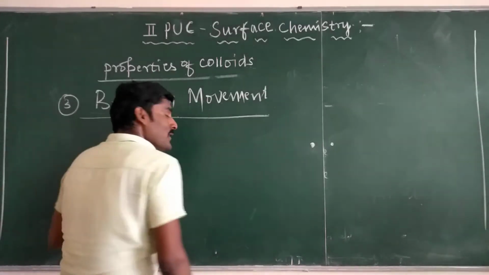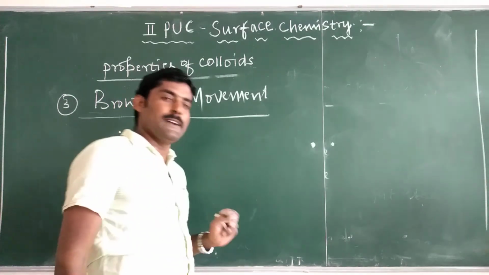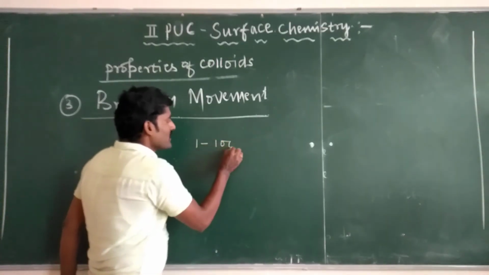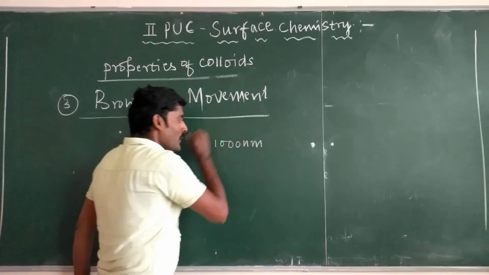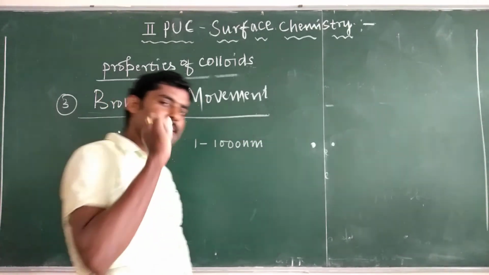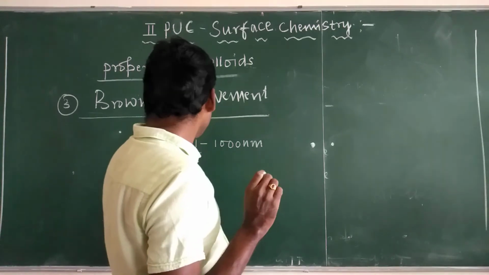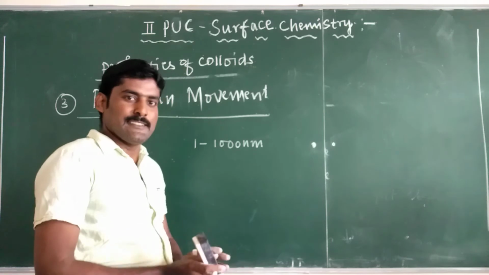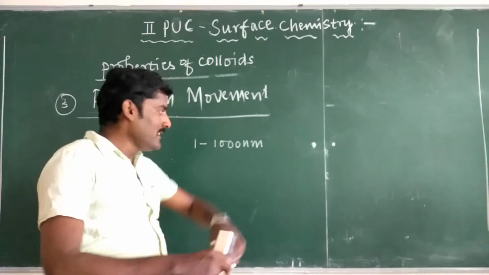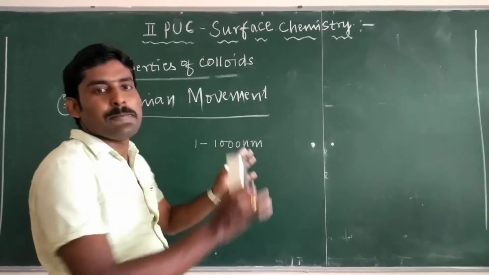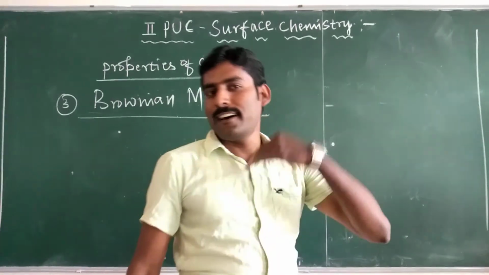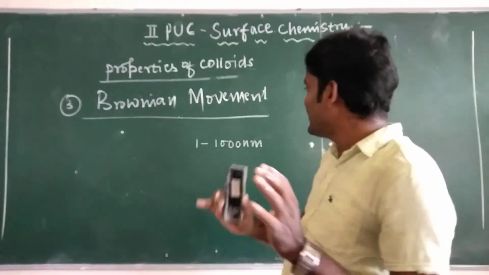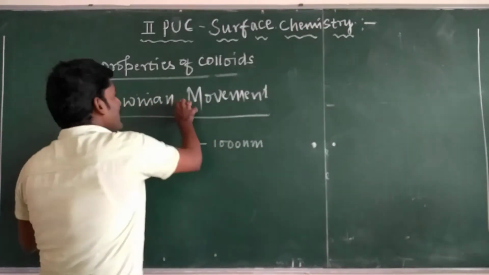Because we know very well colloidal particles are of the size 1 to 1000 nanometer. When such particles are present in colloidal solutions, they can move in different directions in a zigzag, random manner.